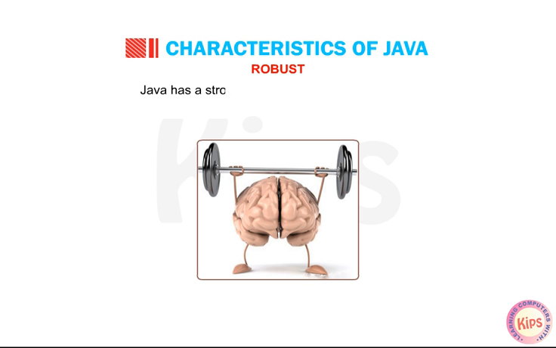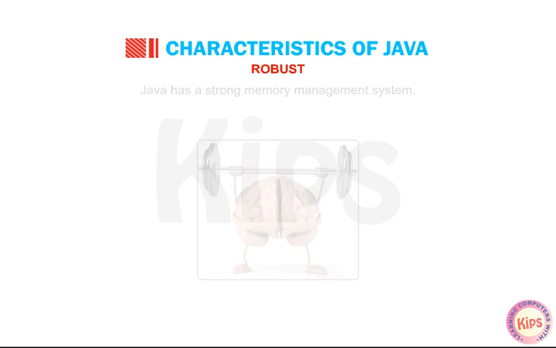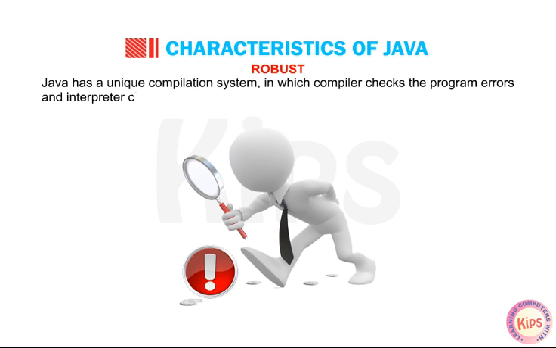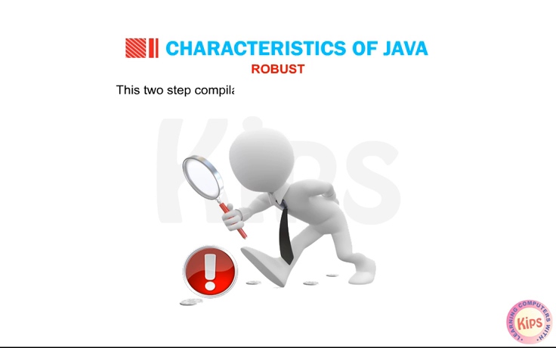Robust. Java has a strong memory management system. Java has a unique compilation system in which the compiler checks the program errors and the interpreter checks any runtime errors and makes the system secure. This two-step compilation makes Java a robust language.